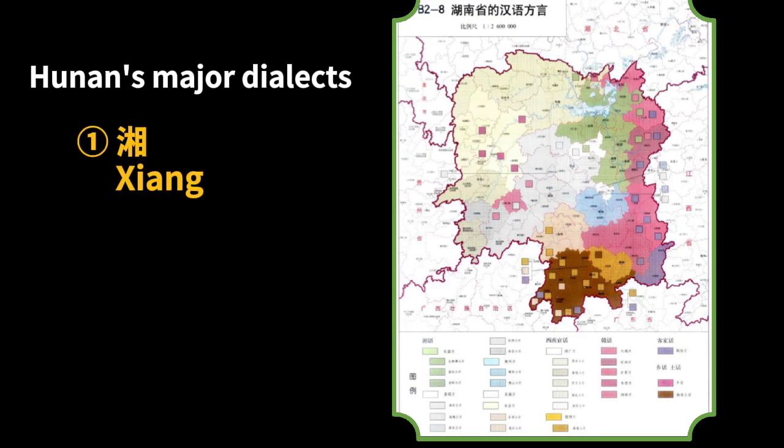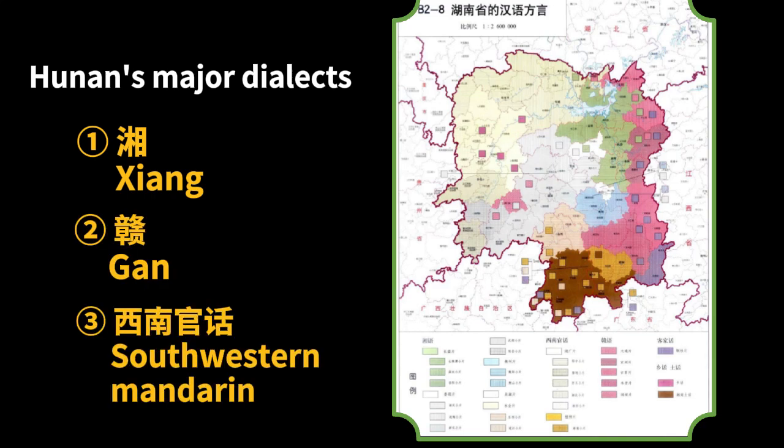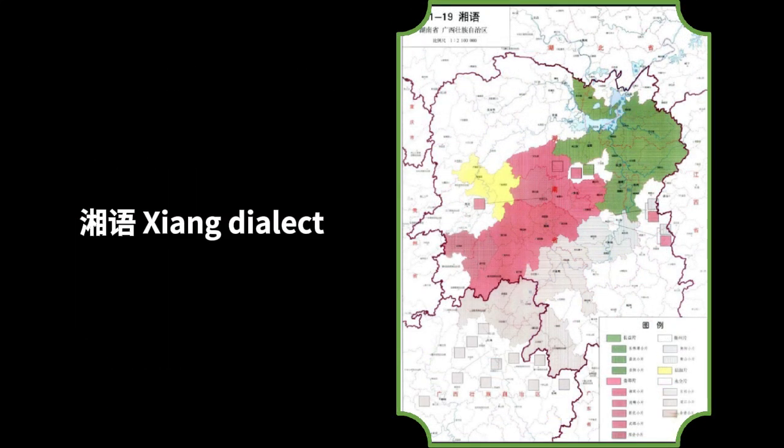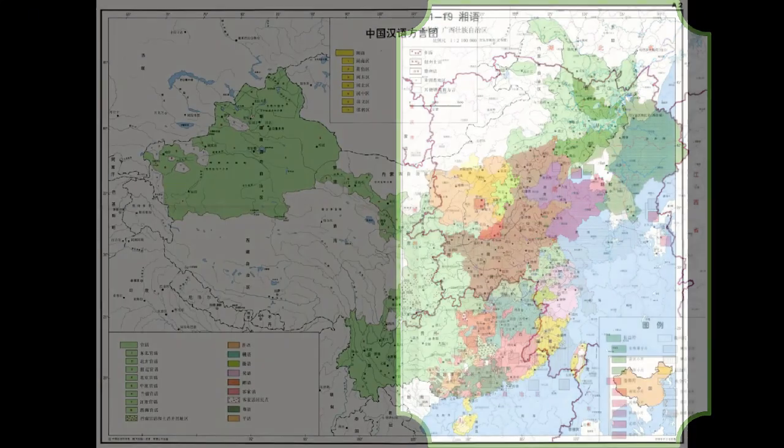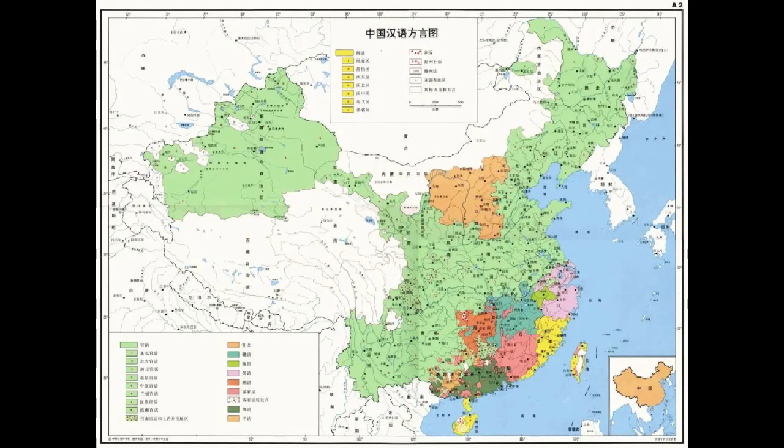Hunan's dialects are diverse. Xiang is just one of 3 major varieties, alongside Gan and southwestern Mandarin. With Xiang, there are subdialects, and some are even found outside Hunan. Most Chinese dialects share this long, complex history of mixing and evolution.